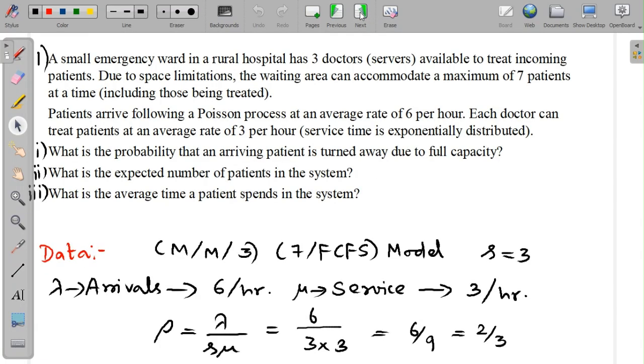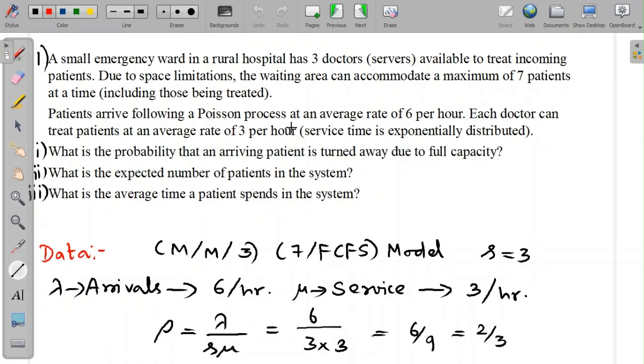We'll go to the first problem today. A small emergency ward in the hospital has three doctors to treat incoming patients. But due to the limitations, the waiting area can accommodate a maximum of seven patients, including those being treated. The patients arrive following a Poisson process at the rate of 6 per hour, and each doctor can treat patients at an average of 3 per hour, where the service time is exponentially distributed. Now, we are supposed to determine three answers: the probability that an arriving patient will be turned away, the expected number of patients in the system, and the average time spent by a patient at the system.